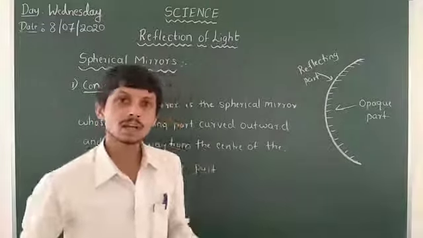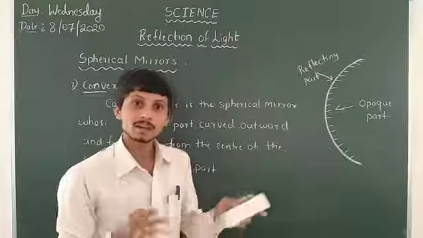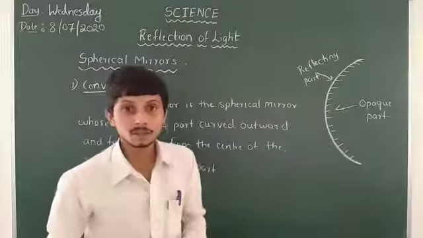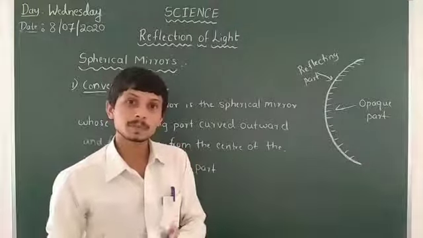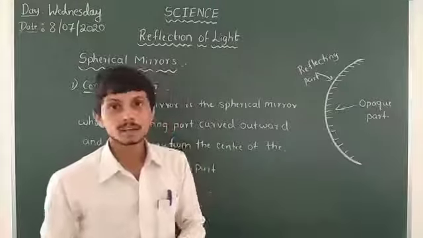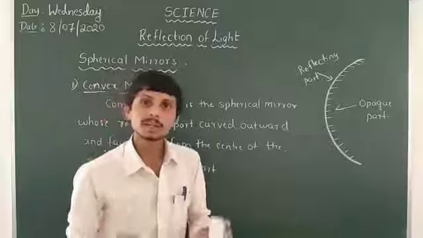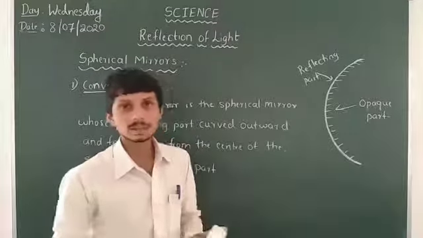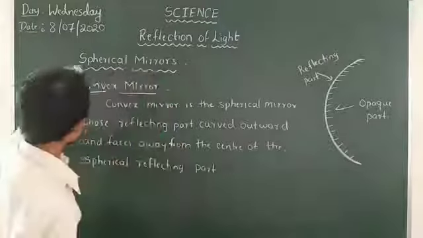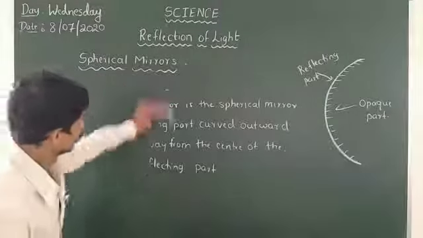Let us move on to the terminologies. Likewise, in reflection we have incident light, reflected light, the normal drawn at the point of incidence, and the angle of incidence and angle of reflection. Likewise, mirrors also have some terminologies we have to study in this class.